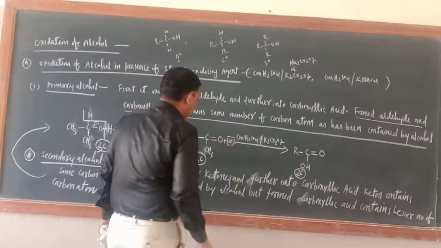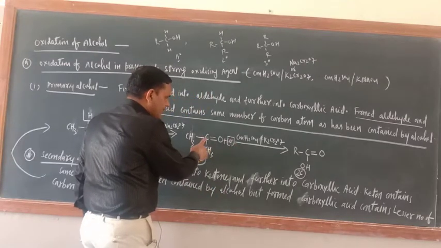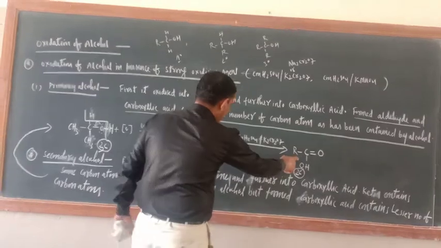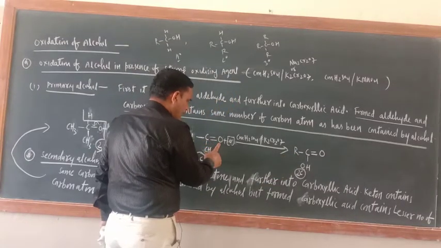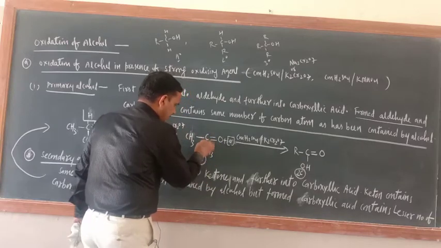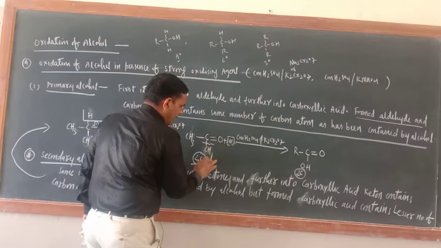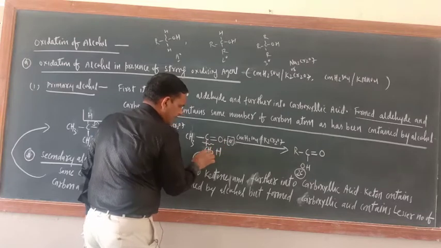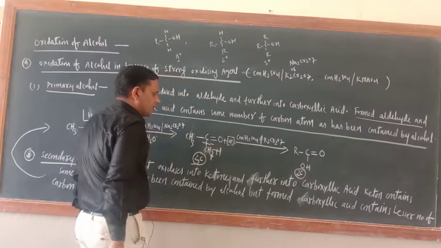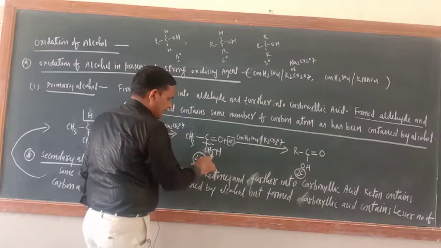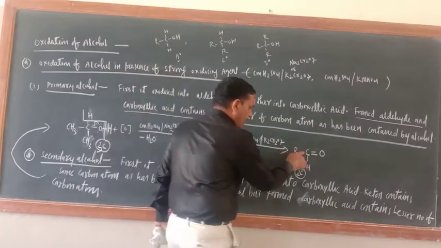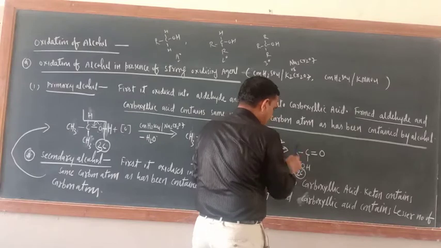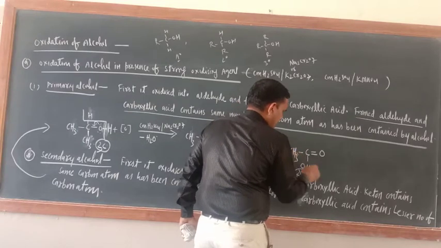Now here the problem would be there. One product will be this one only, CH3 C double bond O and OH, and this bond will also be broken. 1 H, CH2 H, right? This is CH3 only, CH2 and H. So 1 H will be here only, with this H, O will be bonded. So write CH3COOH.